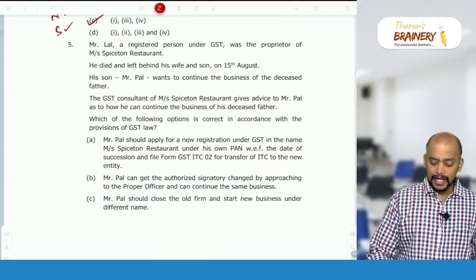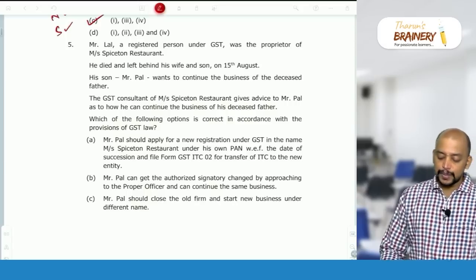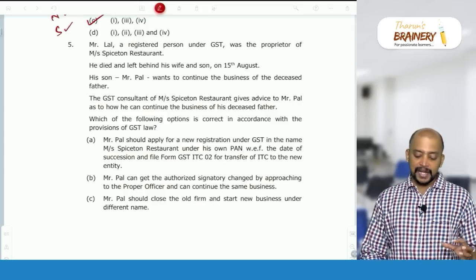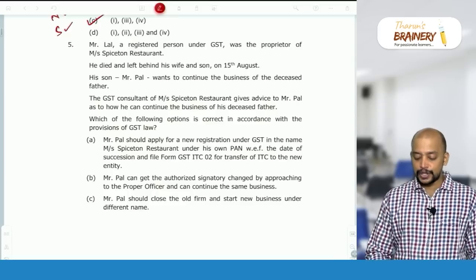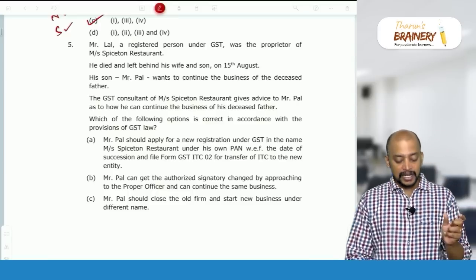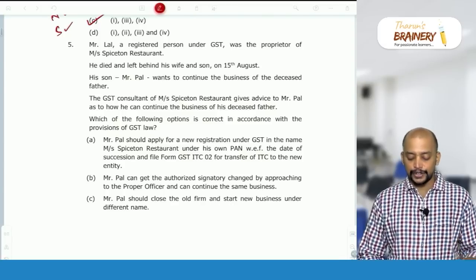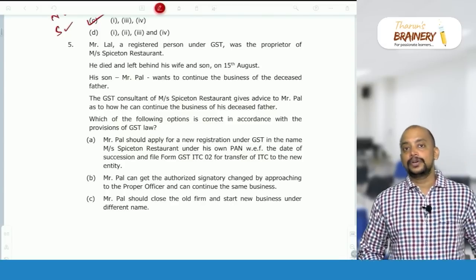Okay. Then number 5, Mr. Lal, a registered person under GST, was a proprietor of Messrs. Spice Stand Restaurant. He died and left behind his wife and son on 15th August. His son Mr. Paul wants to continue the business of the deceased father. Now the GST consultant gives advice to Paul as to how he can continue the business of his deceased father. Which of the following options is correct? So how can he continue?